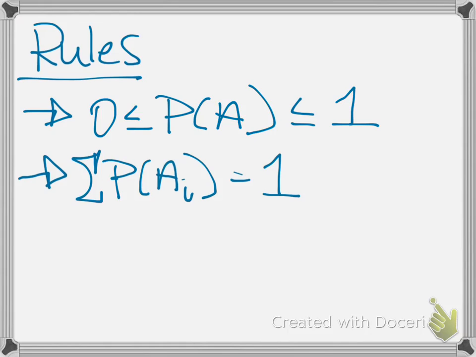Basically, you could think of this in terms of flipping a coin. If you know that the probability of getting heads is a half and the probability of getting tails is a half, well then you add those two things together and you get 1. Because anytime you flip a coin, unless you have something absolutely crazy happen and it lands on its edge, which I don't think is physically possible, when you sum those two probabilities together, you're going to get a total sum of 1.